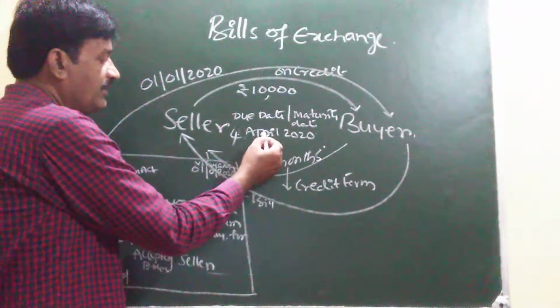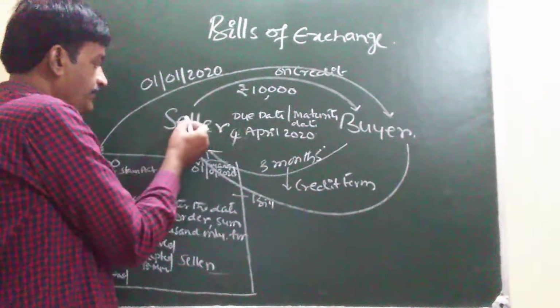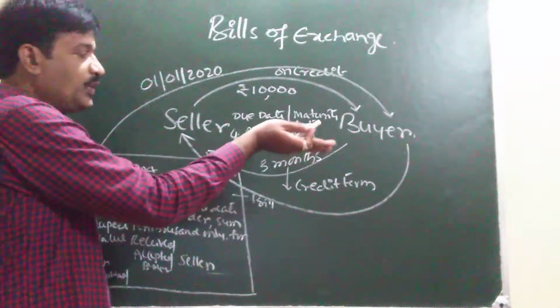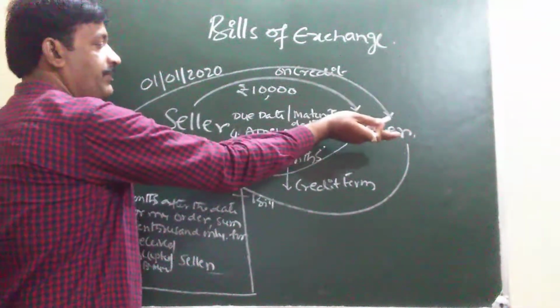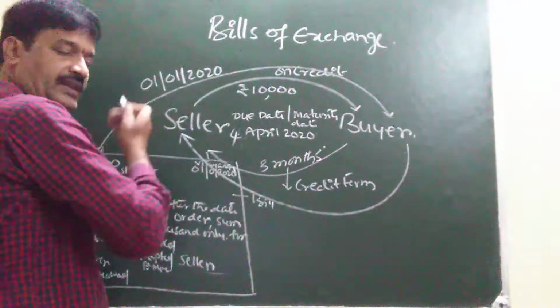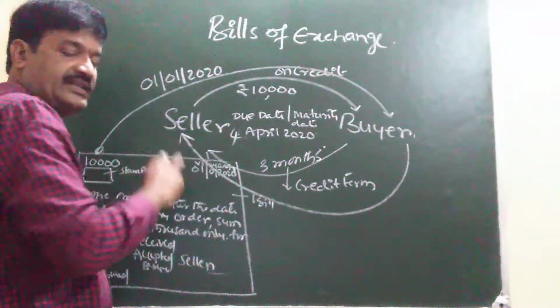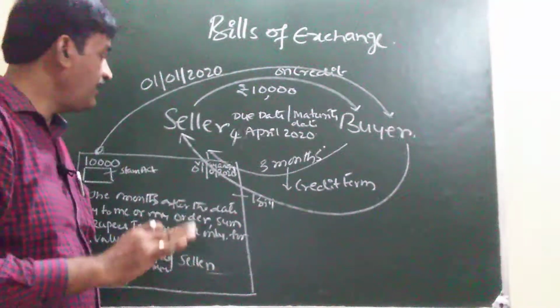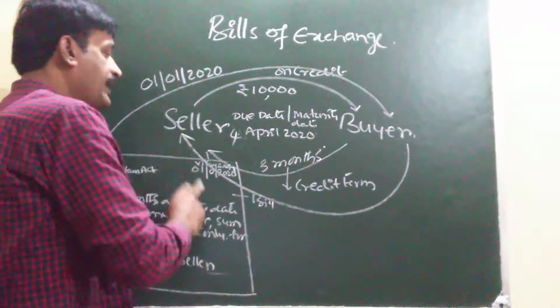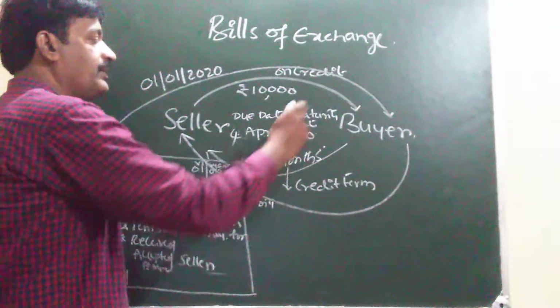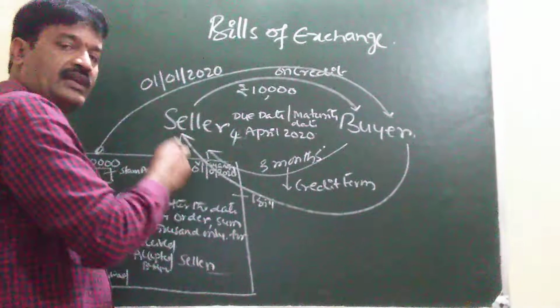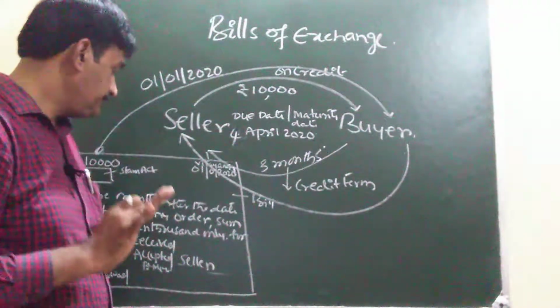This is the due date of the bill. On that date, the seller is presenting the bill to whom? Presenting the bill to the buyer, collecting the money. If he collects the money, it is called honor of the bill. If the seller fails to collect the money from the buyer, it is called dishonor of the bill.